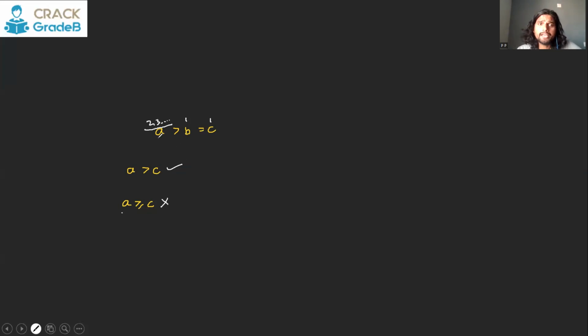So that means if you have to compare A and C and there are these two signs between them, then you are going to give the priority to this. Or in other words, if this is the sign, and A is greater than this part, then all elements on this side are going to be greater than this side unless there is some contradiction. So A is going to be greater than B as well as C. So this is a true conclusion. This will be a wrong conclusion.